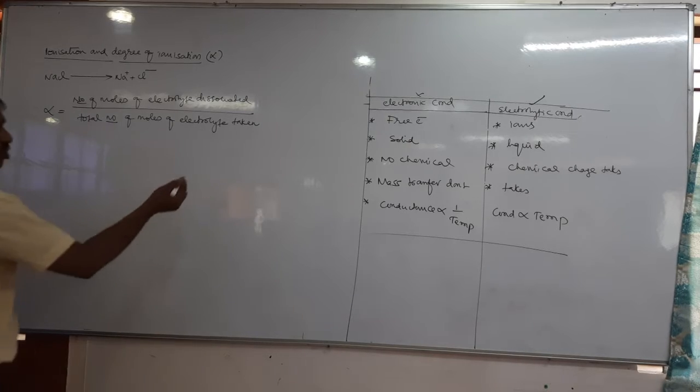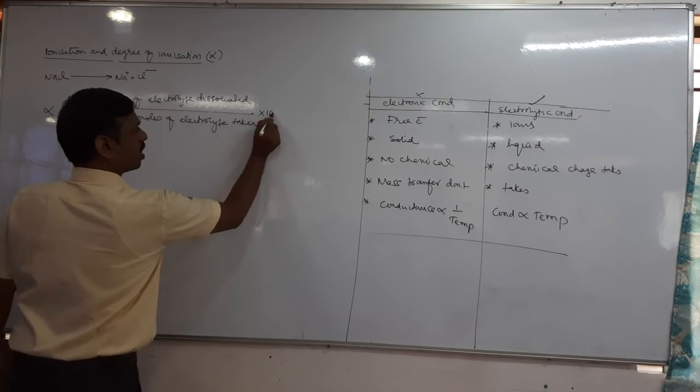If you want it in percentage, you can multiply by 100.